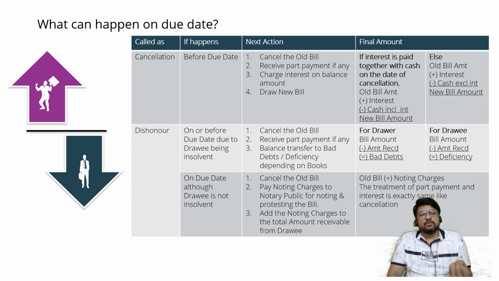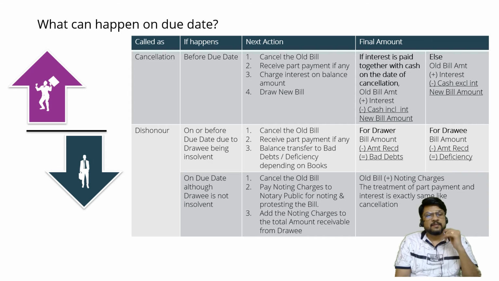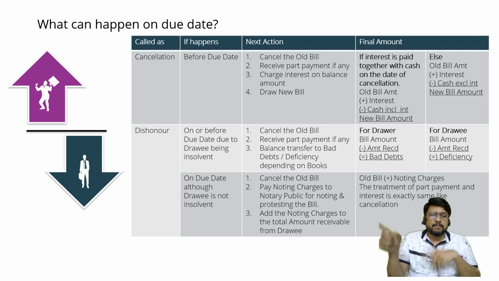I am asking you to first of all accept part payment of 4,000. Cancel the old bill. The remaining amount still pending is 6,000. Please give me 5 months extra period. In this extra 5 months period, I can generate 6,000 rupees and I will pay you upon the due date of the second bill.